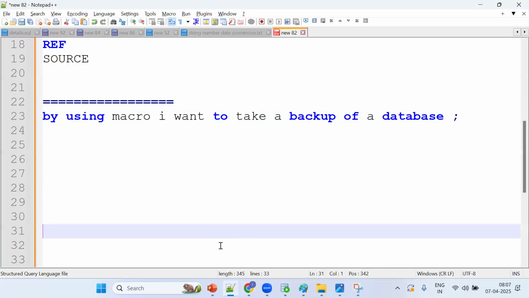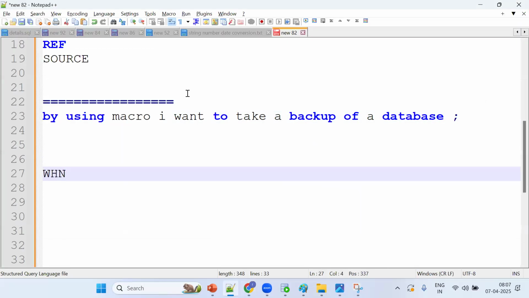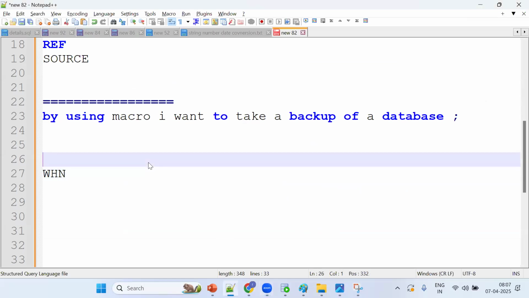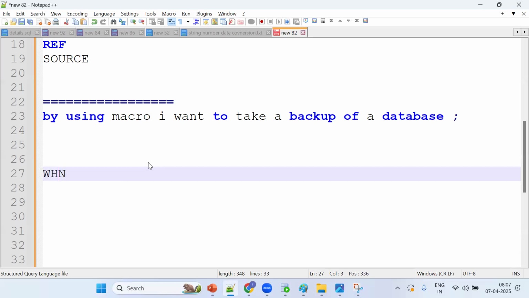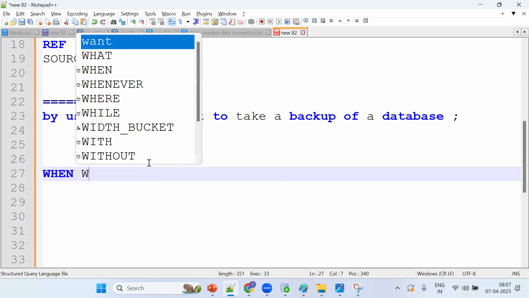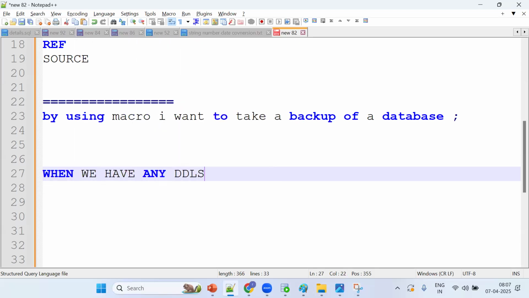Now see, when we have any DDLs, make use of invoking the macro. We should call it by using the command line.